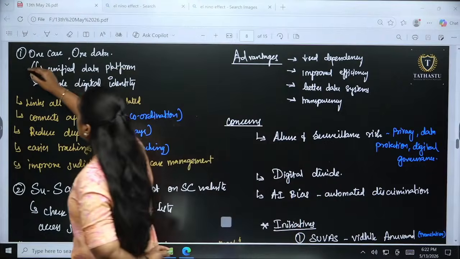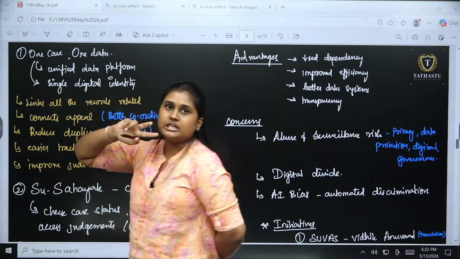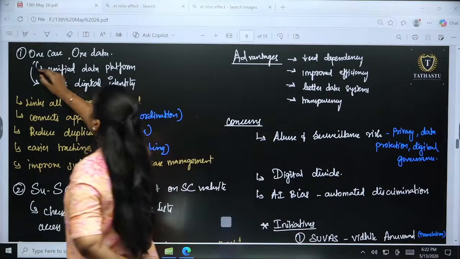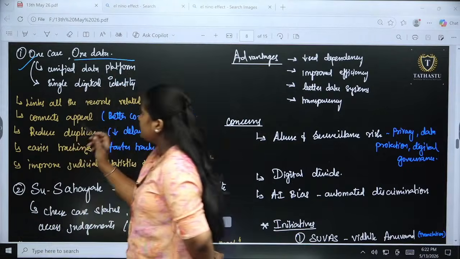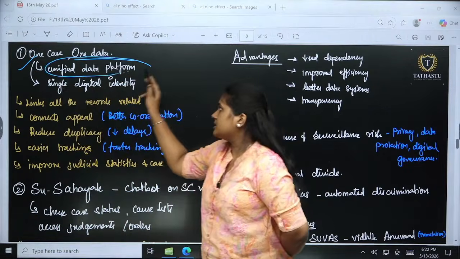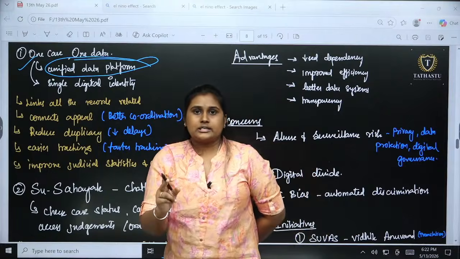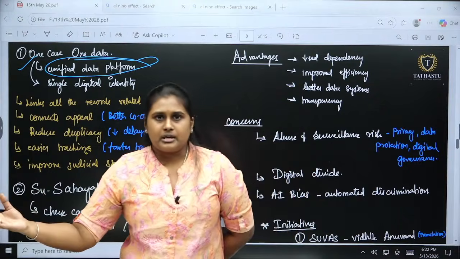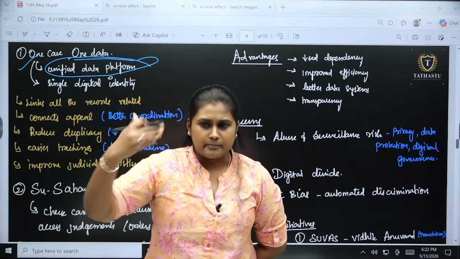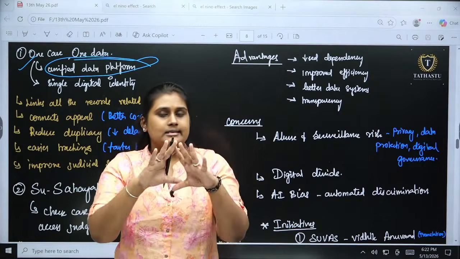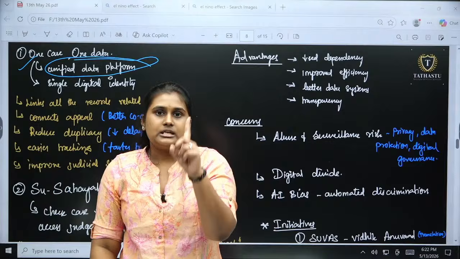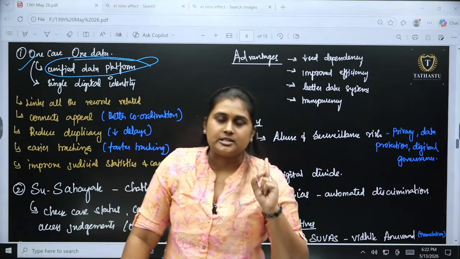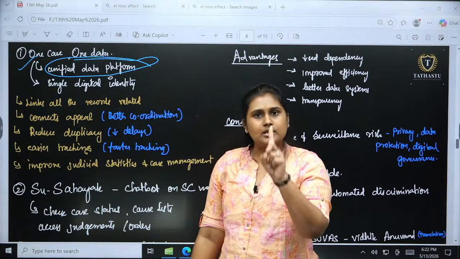There are two different initiatives. The first initiative is One Case, One Data, where a unified data platform will be there. For one particular case, wherever it has been appealed, or however many proceedings have been held, it does not matter. It will be considered one data identity. So one case is equal to one data only.